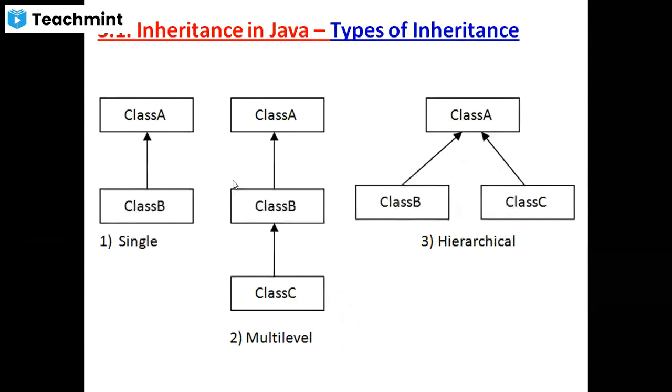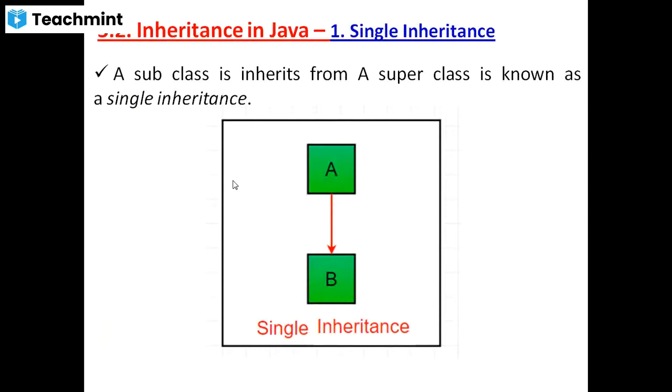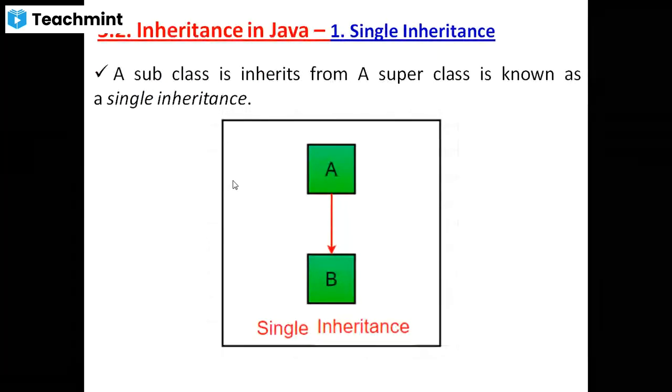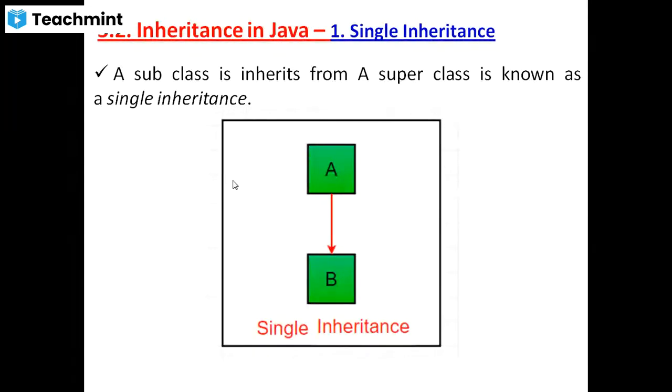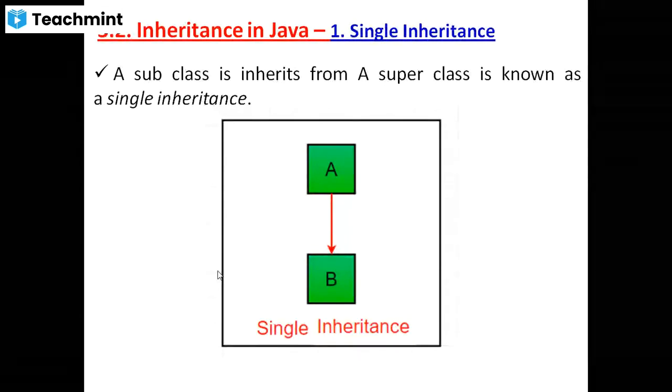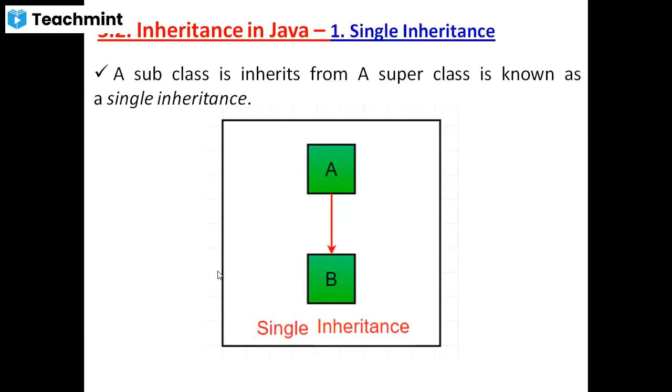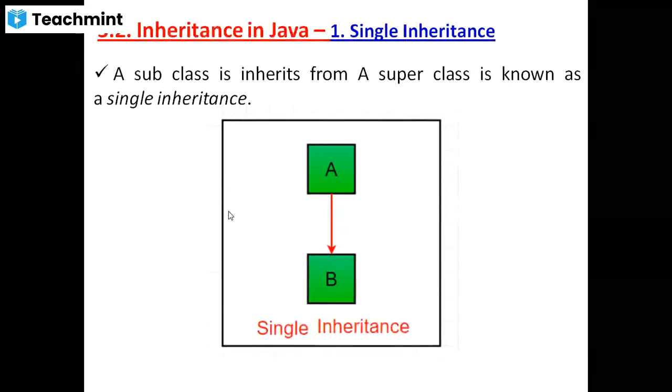The arrow indicating the inheritance path means class B is inherited from class A. Okay. The first type is single inheritance. A subclass that inherits from a superclass is known as single inheritance. A subclass means a single class; B is a single subclass. A is a single superclass. This figure contains only one subclass and only one superclass. This is called single inheritance.